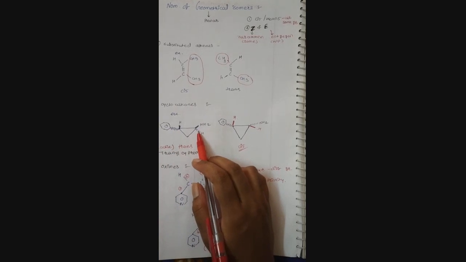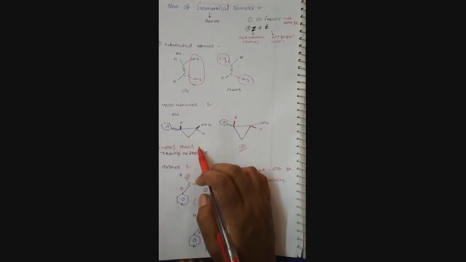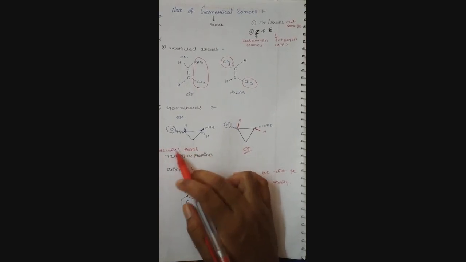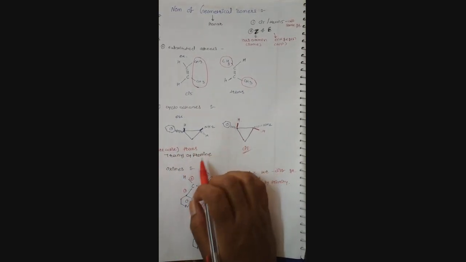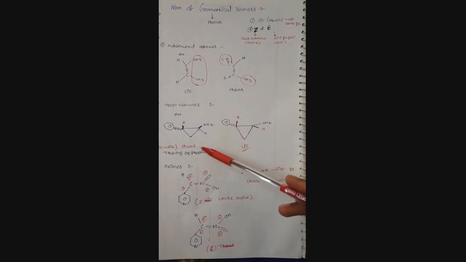The shaded groups present on the opposite side of the carbon make the trans compound, which is more active, and the compound is known as tranylcypromine. The trans isomer is more active than the cis isomer.